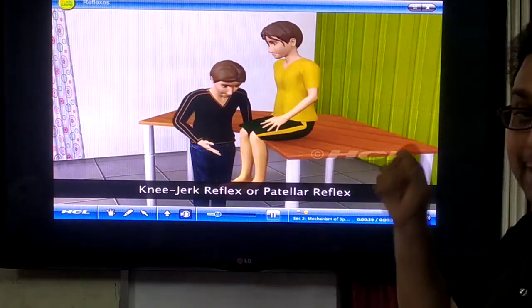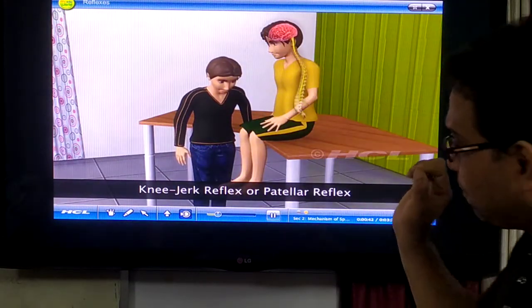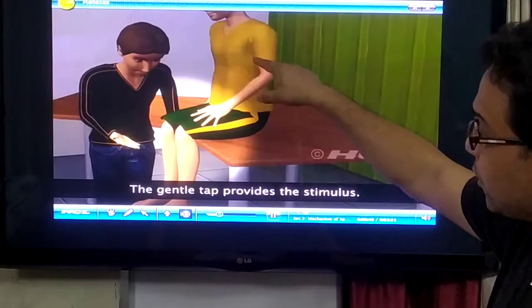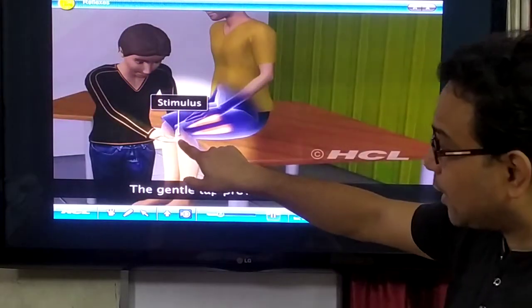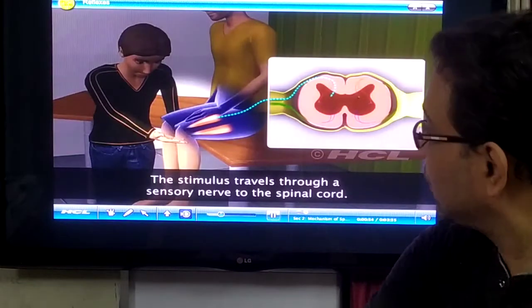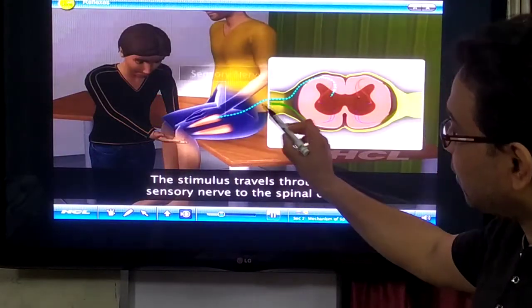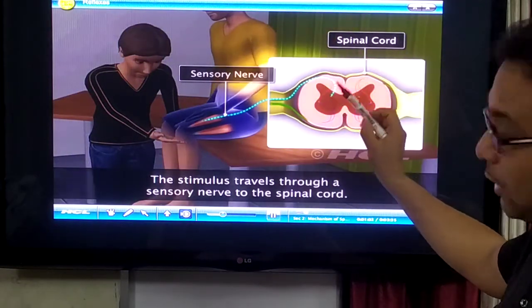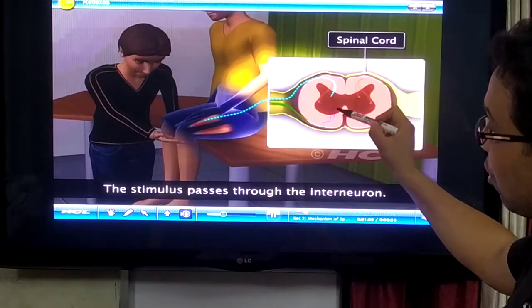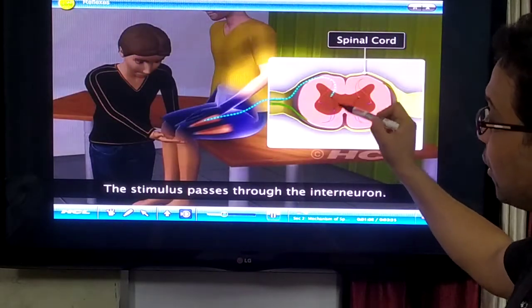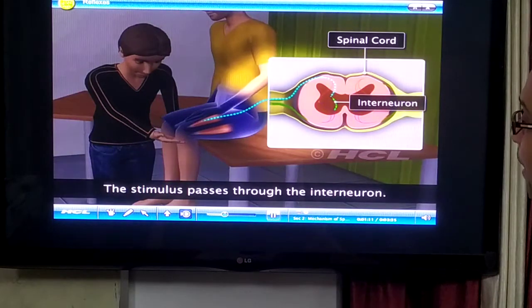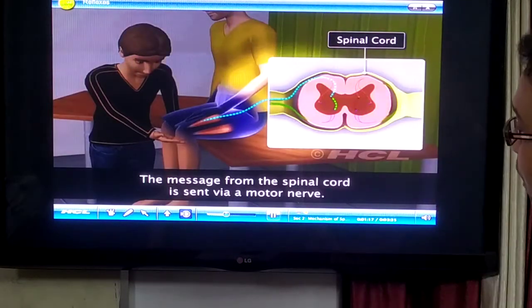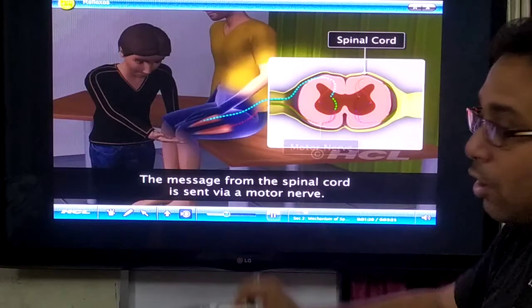In that particular place, you just lightly touch. At that time a sensation goes to the spinal cord. This is the stimulus. Then the stimulus is transferred by the sensory nerve. Next, it goes to the spinal cord. In the spinal cord there are relay neurons, or associated neurons, or intermediate neurons. The stimulus passes through the intermediate neurons and is sent to the motor neurons.